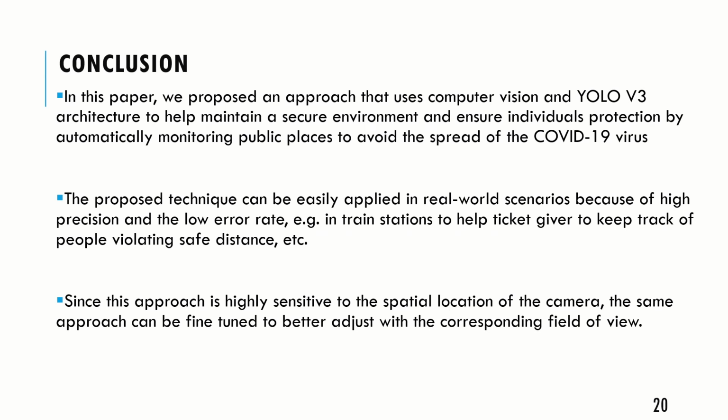Conclusion. In conclusion, in this project, we developed an architecture to help ensure individuals' protection by automatically monitoring public places to avoid spreading of COVID or any such diseases that we may encounter in the near future. We have seen the devastating effects of just one virus. There is no guarantee that the world will not encounter another deadly microbe in the future. So we need to be prepared in every possible way to ensure maximum safety.